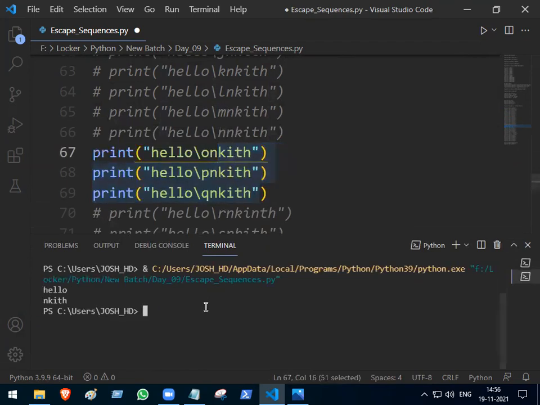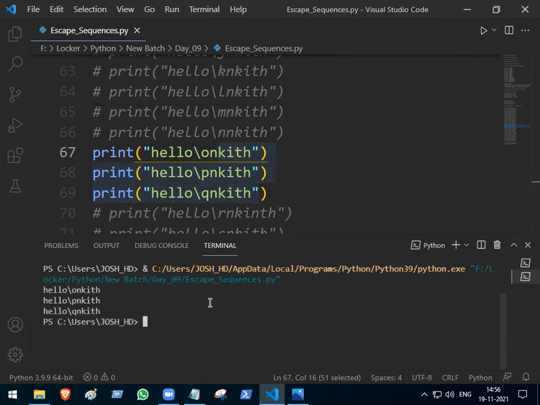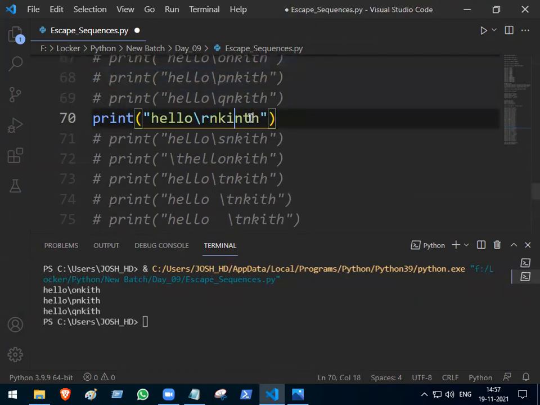Then \o, \p, \q have no meaning. Let us run it once because you want the proof there. So \o, \p, \q have no meaning. What about \r? Does it have a meaning? Take some time and tell the answer now.